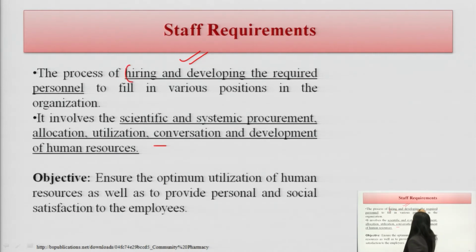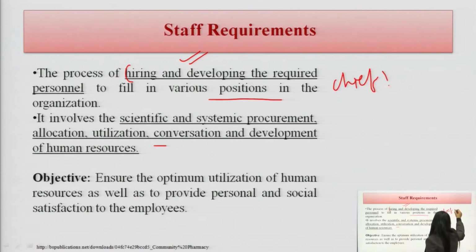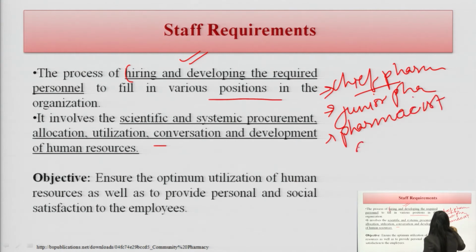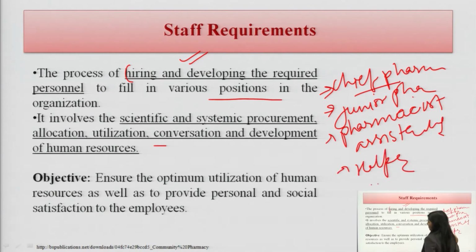So, hiring and developing the required personnel to fill various positions, such as the chief pharmacist. Hiring could be at the position of chief pharmacist. Another could be the junior pharmacist. Then there is pharmacist, pharmacy assistant, pharmacist assistant. These could be the positions. Helper. These are the staff requirements. These are some of the examples. There could be many more.